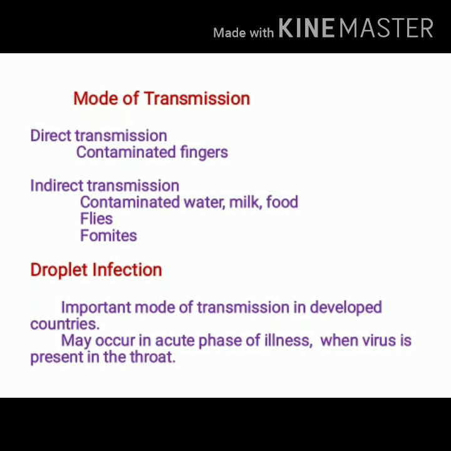Another mode of transmission is droplet infection. This mode of transmission is mainly seen in developed countries, and droplet spread occurs mainly during acute phase of illness. This is the phase when virus is present in oropharyngeal secretions.